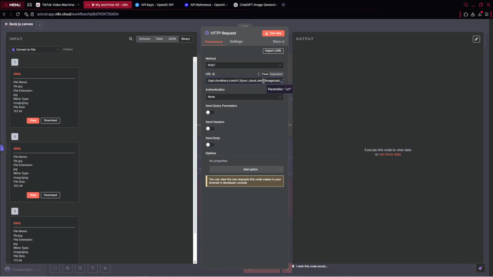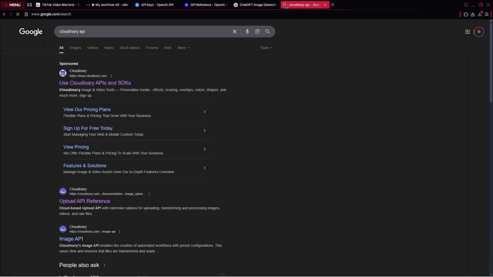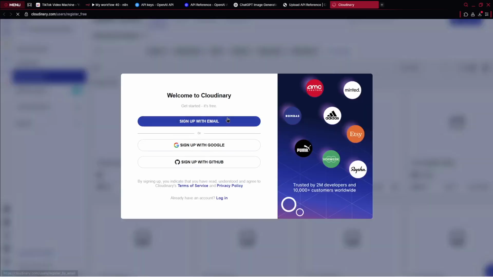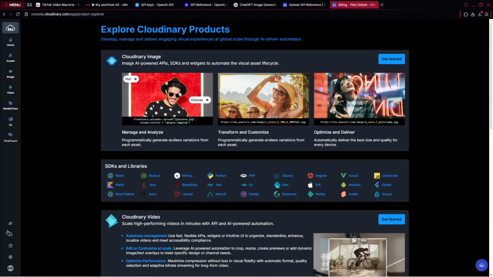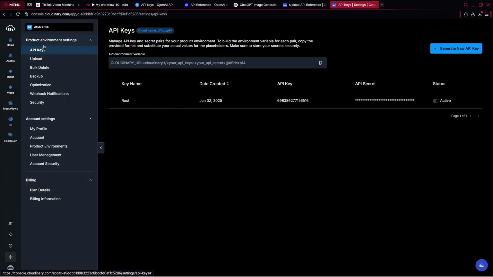And there, what's very important actually, you've got this URL. However, here you've got your cloud name. You need to go over to Cloudinary API. Click here. So upload actually our API reference. You can sign up for free. So here, just sign up with your Google account. And after you do this, you need to go over here to your settings. And right there, you should have your API keys, all right? And the cloud name. So overall, you can just copy your cloud name, all right?